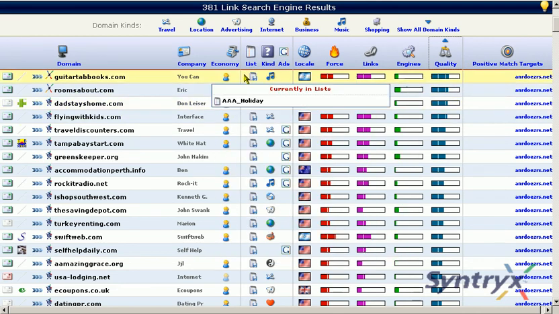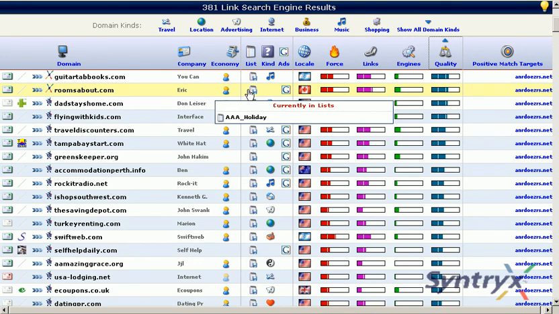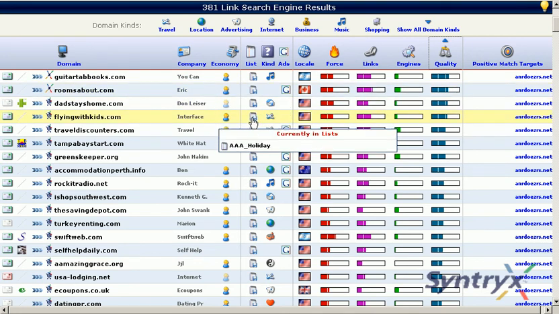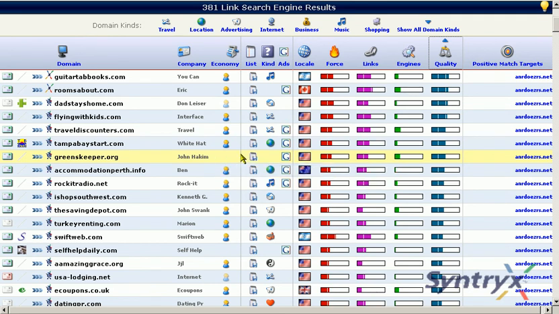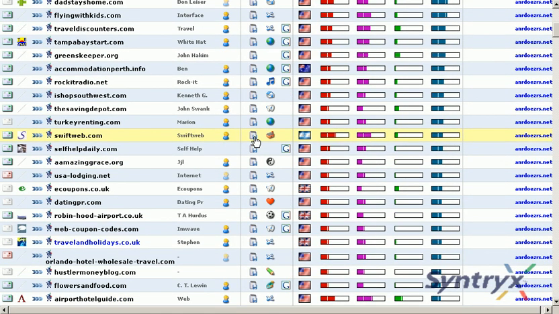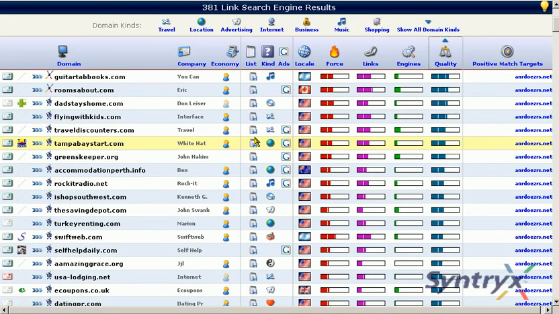The next column is the list column, and this tells you if these domains are in any lists in your account, and this is a good way to keep up with them. If there are domains in your blacklist, then they will be blacklisted in these results, and there'll be a do not enter sign on this list column, and your blacklisted sites will be clearly flagged.